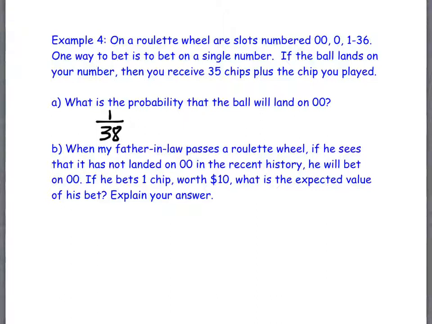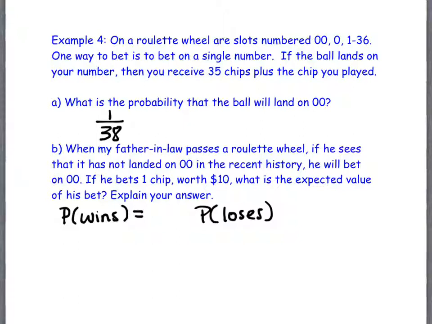So let's talk about what happens here. He's betting some money, and there's really only 2 outcomes. What are the 2 outcomes? He wins. He loses. I mean, those are the 2 things that can happen, right? So we have 2 probabilities. We have the probability that he wins, and we have the probability that he loses. So let's talk about the probability that he wins. What's that? What's the probability that he wins?